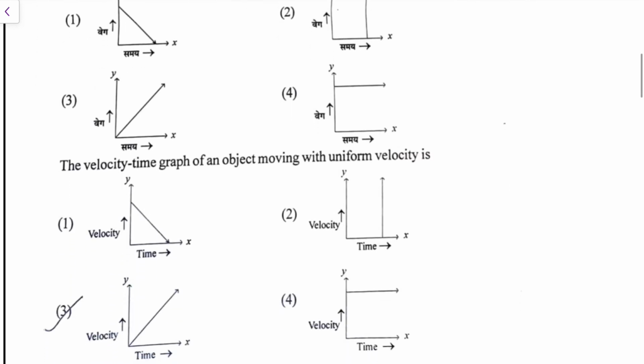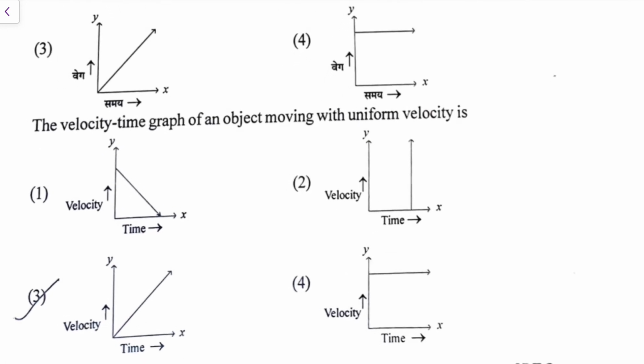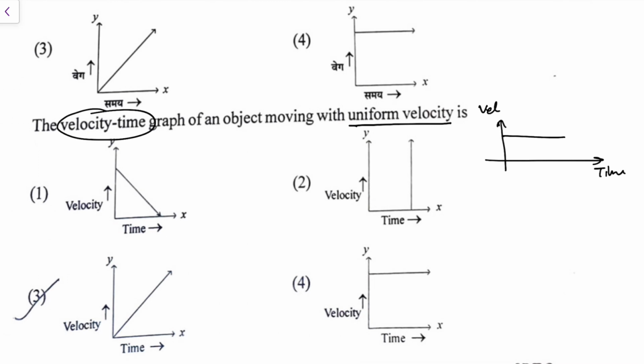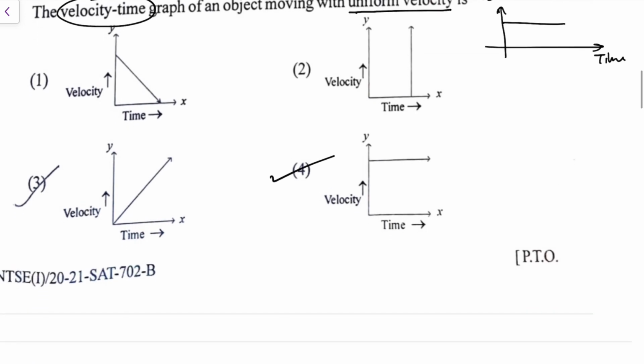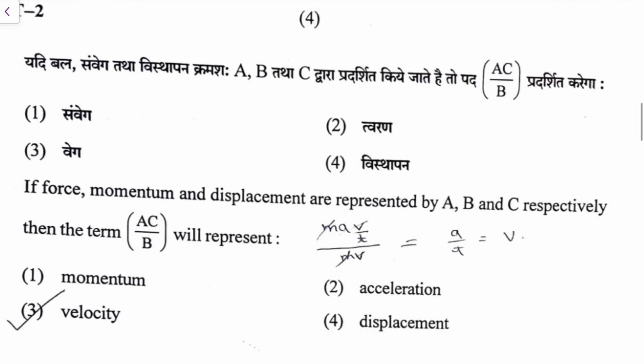The velocity time graph of an object moving with uniform velocity. So it is uniform velocity and the graph is v-t. So velocity is constant. That means if I put velocity on the y-axis and time on the x-axis, because velocity is constant, it would be like this. So option 4 is correct. The student's paper I have got, he has done it wrong. It should be option number 4. तो देखिए fourth option यहाँ पे आएगा.